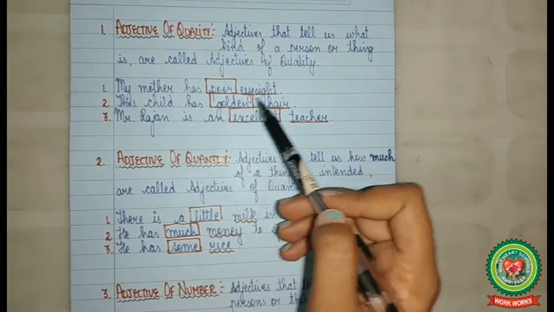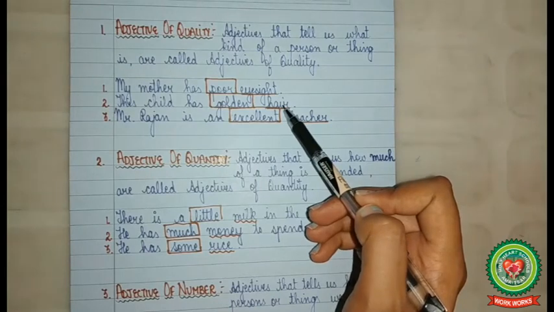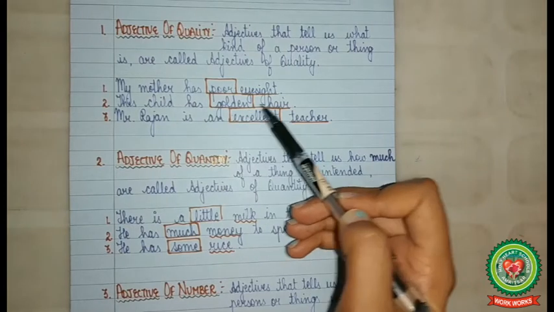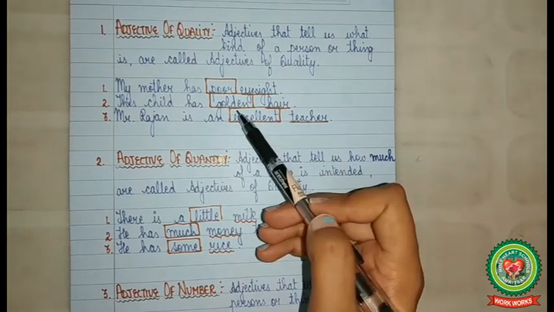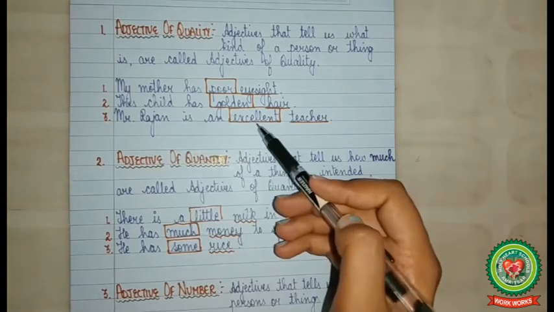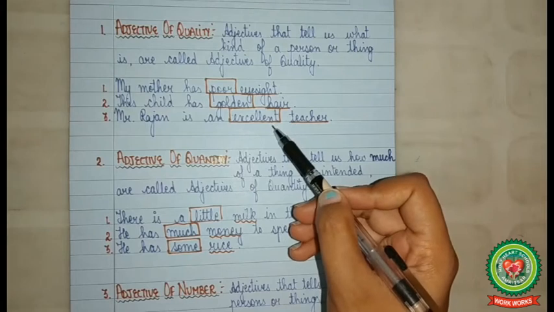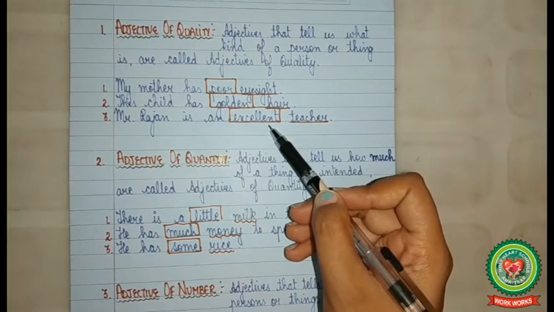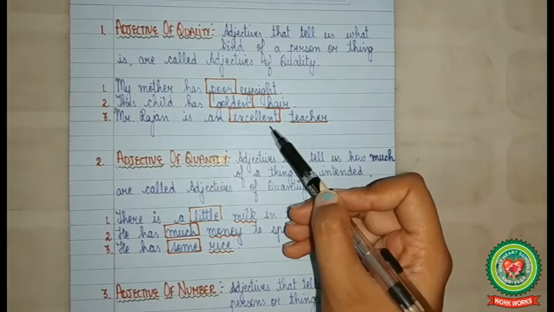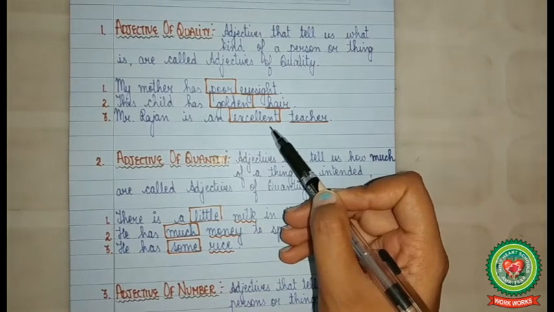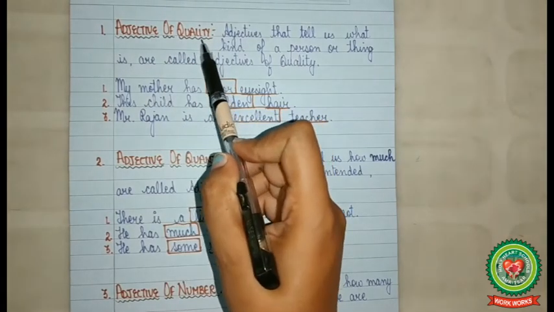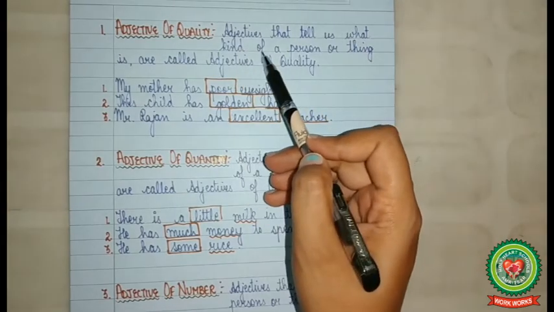This child has golden hair. In this sentence, golden is adjective as it describes what kind of hair it is, so it is adjective of quality. Mr. Rajan is an excellent teacher. Now in this sentence, excellent is describing what kind of teacher Mr. Rajan is, so excellent is adjective of quality. Always remember, adjective of quality answers to what kind of.